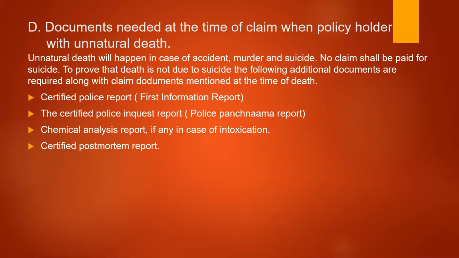Then the certified police inquest report. The inquest report is the police panchnama. When the death happens at a particular spot, the police will come. Along with them, some public people who are responsible for giving proof will also be involved. So five to six people are involved. That is called the panchnama report, which is prepared by the police authorities. That report has to be attached, where it explains the situation of the death and how the policyholder died.